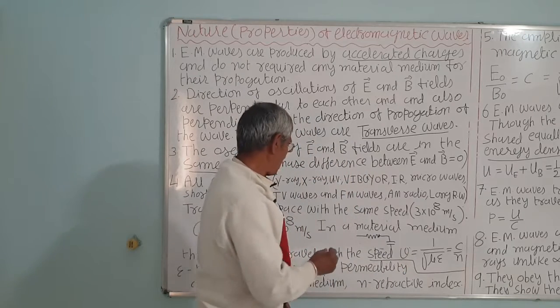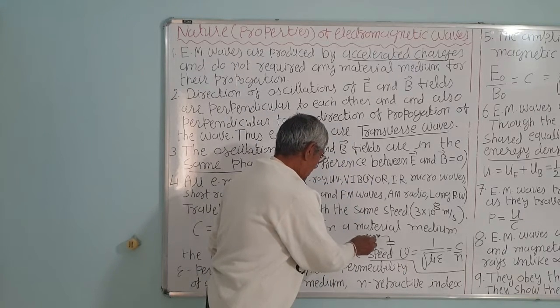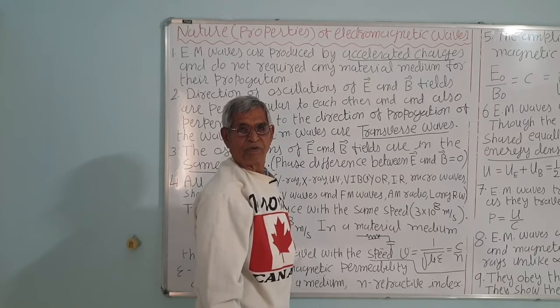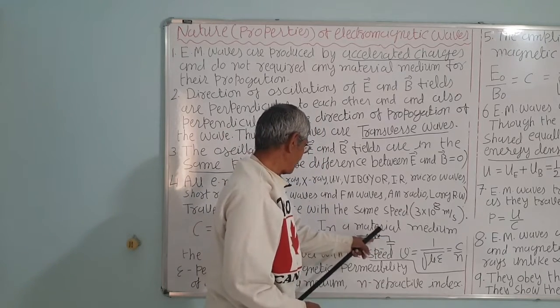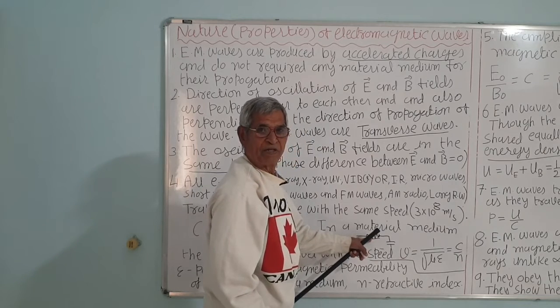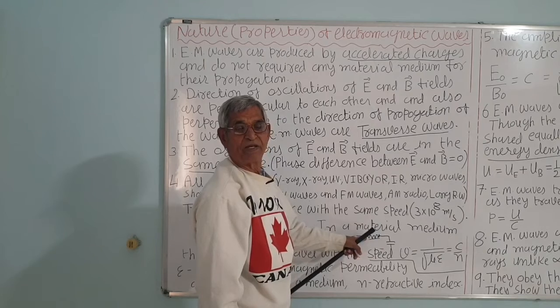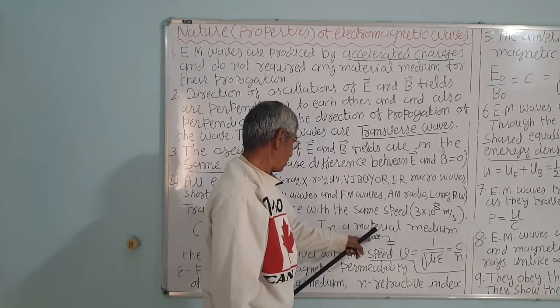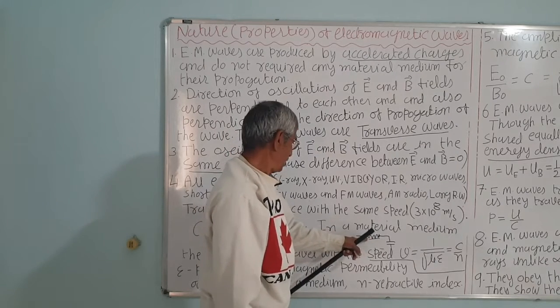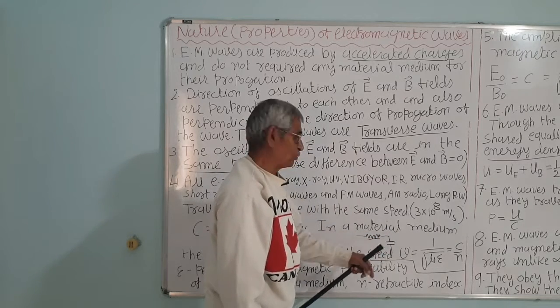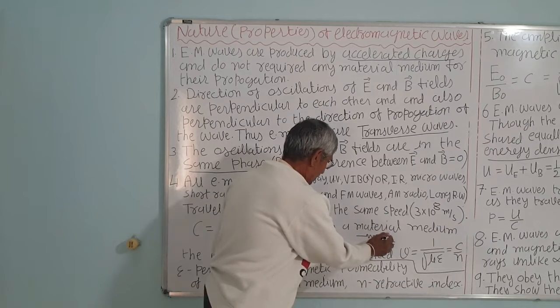So if the signal goes this way, then the inductor will offer high resistance to the radio high frequency carrier waves. So it will block them. It offers very high resistance. We know that inductive reactance XL is 2 pi nu L. So nu is more, the high frequency will be blocked here. The audio waves, that is the sound which we want, will come through here.